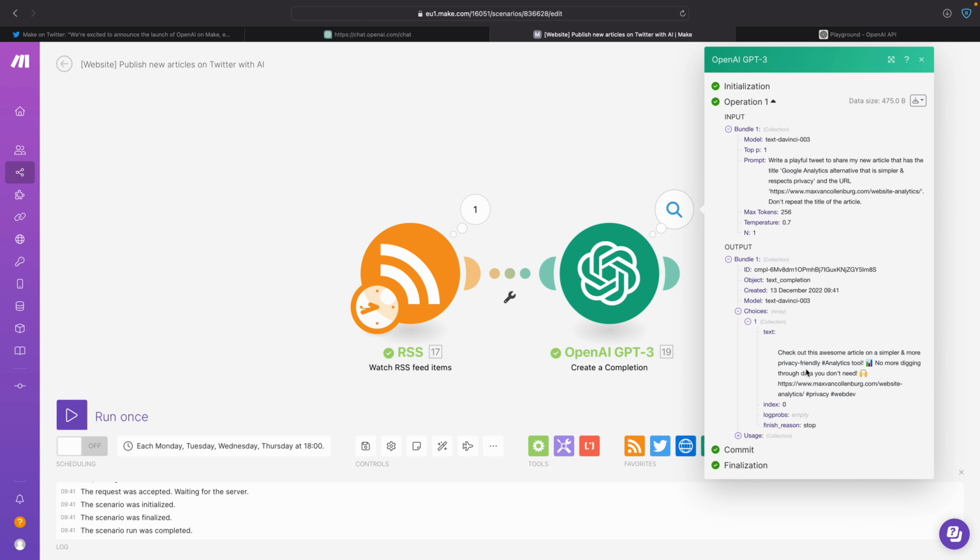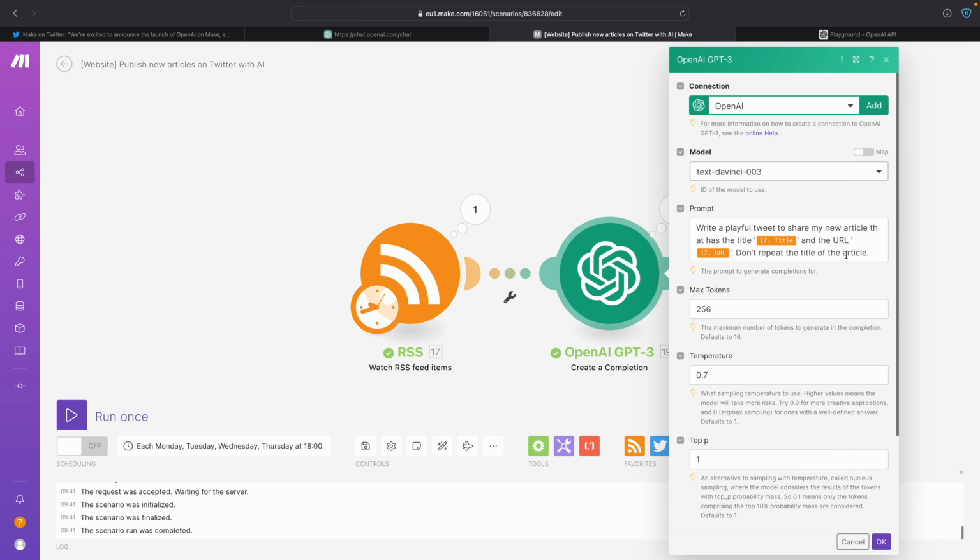I'm wondering, can I just basically give it anything, right? I can say do this, do that. Check out. No more digging through data you don't need. Yeah, that's quite cool. I would never use a hashtag in the middle of a sentence. And it also added here too.